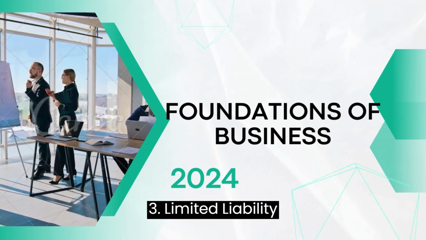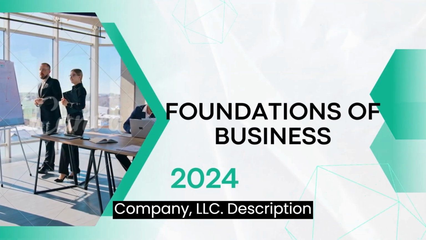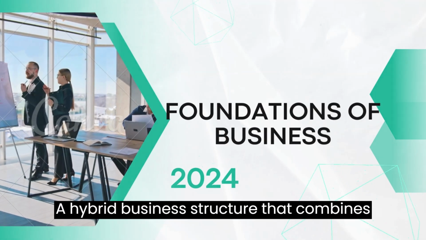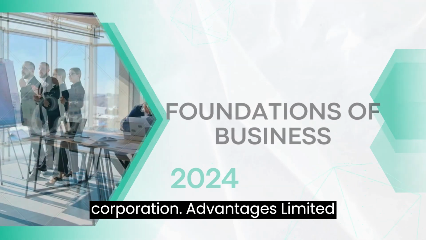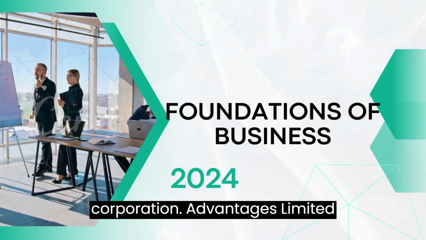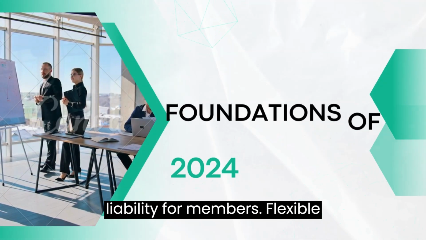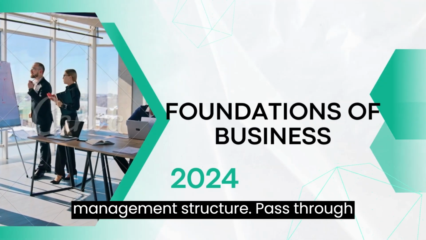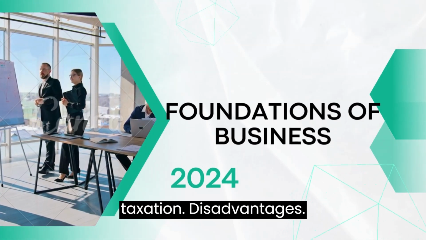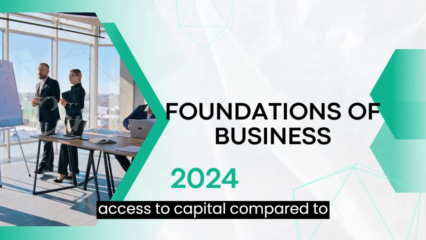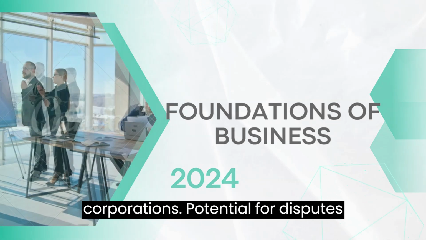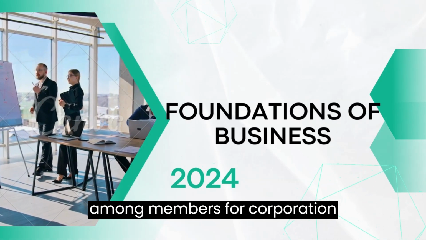3. Limited liability company, LLC. Description: a hybrid business structure that combines elements of a partnership and a corporation. Advantages: limited liability for members. Flexible management structure. Pass-through taxation. Disadvantages: complexity in some jurisdictions. Limited access to capital compared to corporations. Potential for disputes among members.